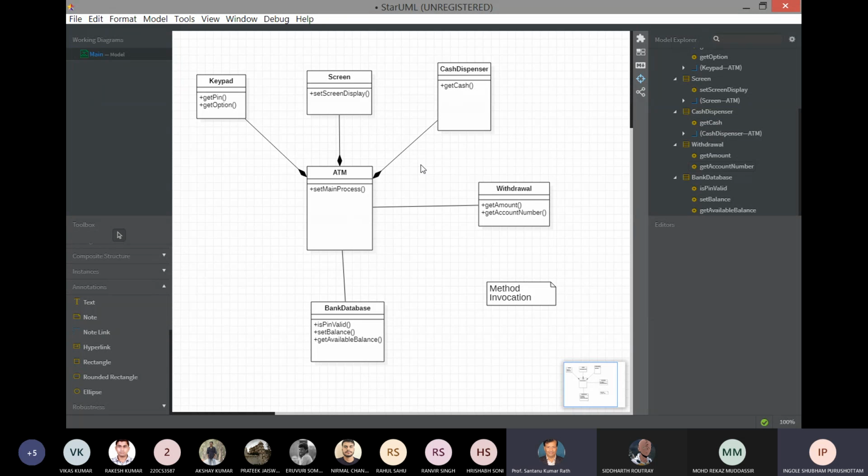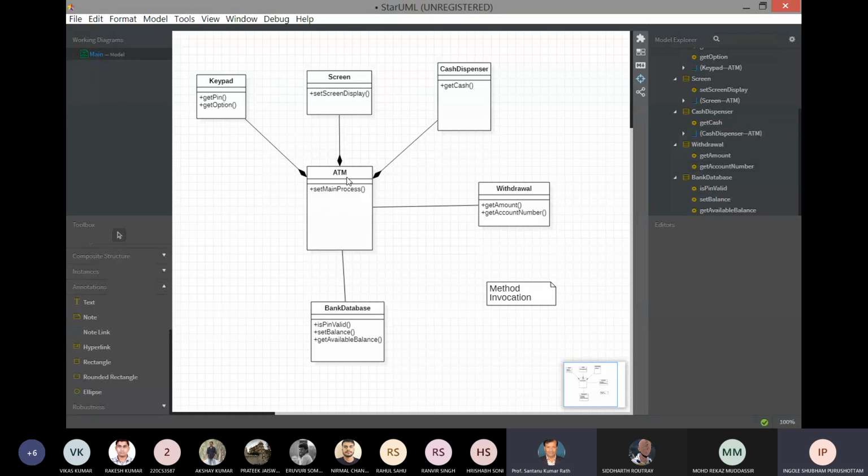dispensed. For that we will require a cash dispenser. For the cash dispenser, the set main process will invoke get cash. Once this method is invoked, the cash will be dispensed and the balance will be set. At the end, the user can collect the cash, and this will end the main process.